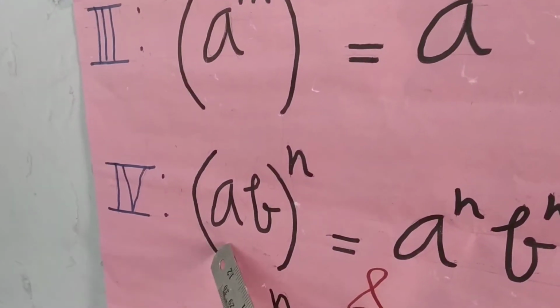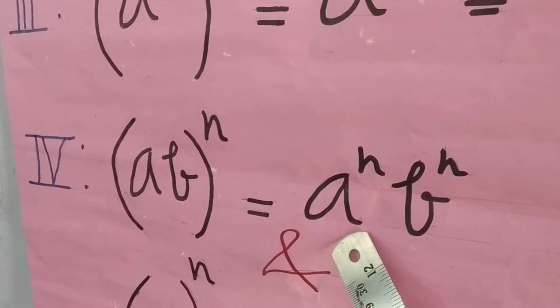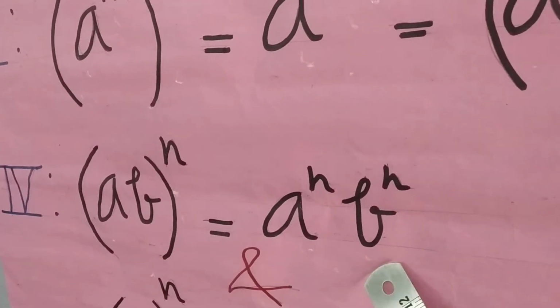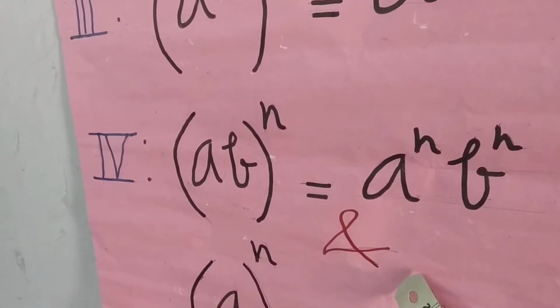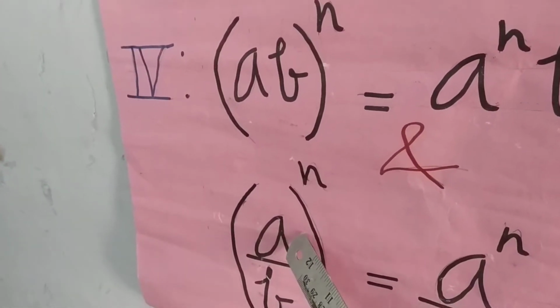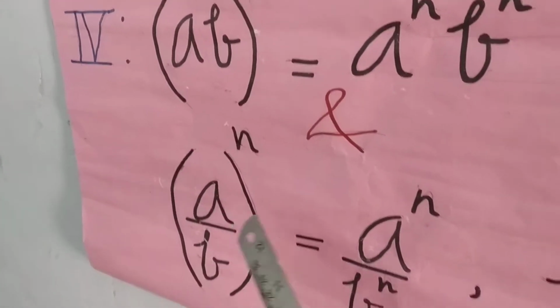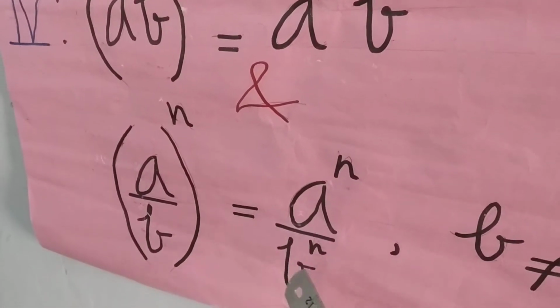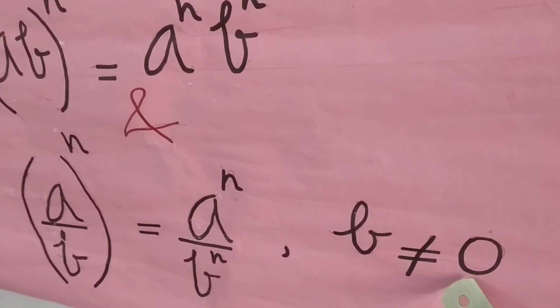Fourth a, ab whole raised to power n is equal to a raised to power n into b raised to power n. And fourth b, laws of integral exponents, a divided by b whole raised to power n is equal to a raised to power n divided by b raised to power n, where b is not equal to 0.